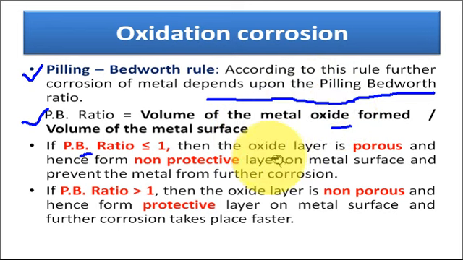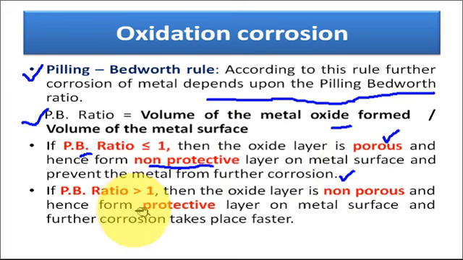So the layer of oxide formed is a porous layer, and since it is porous, it will be a non-protective layer because it does not cover the whole metal completely. Hence, further corrosion takes place at a faster rate.